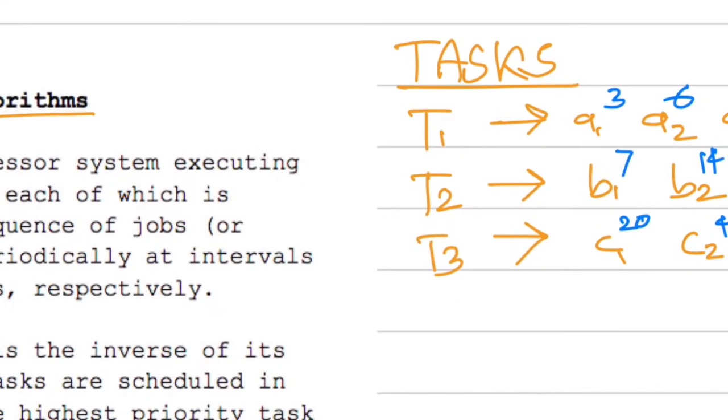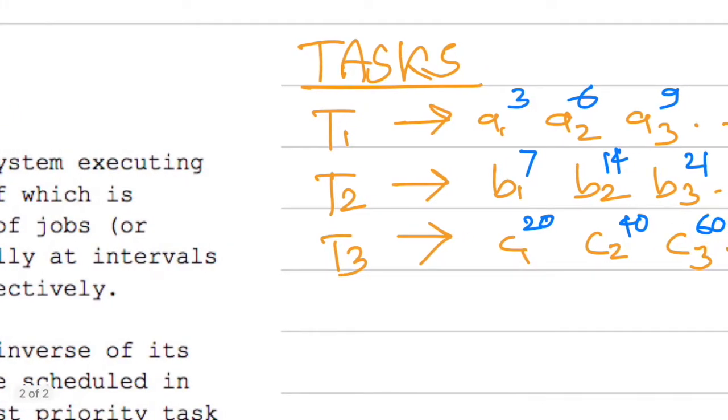So let me zoom in here and let me erase this a bit because I want to put one more job here. So that will be A0, B0 and C0, and they will arrive at the 0th second. Okay, so that is sorted now.